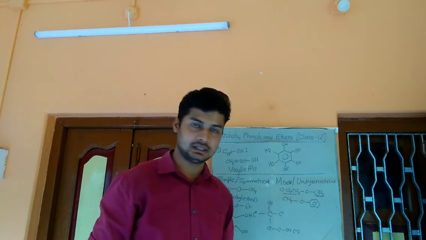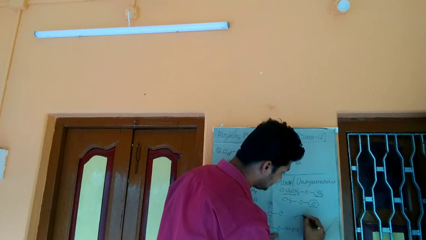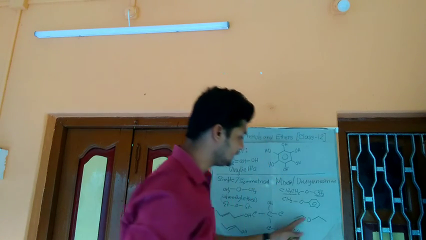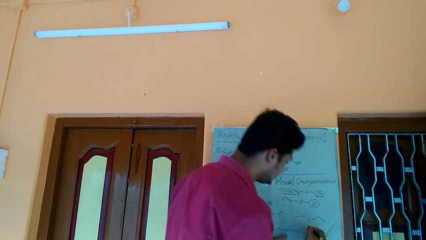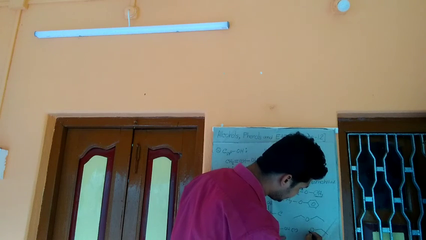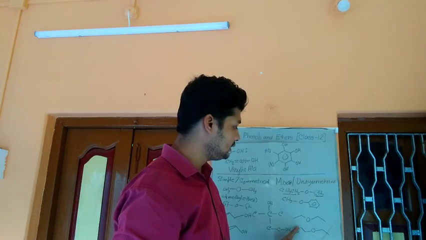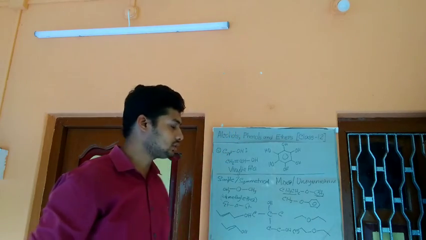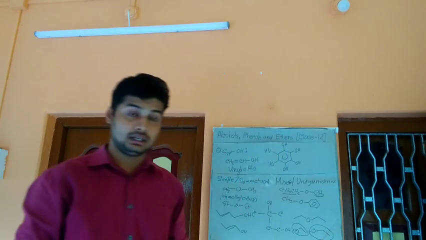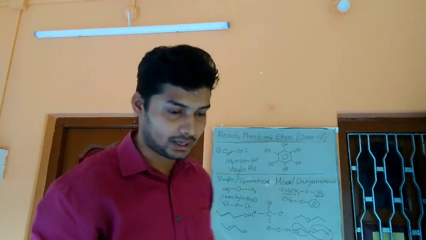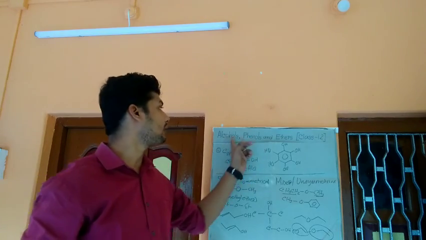This is vinylic. If we talk about symmetrical, then this is symmetrical ether. If we talk about an ether that is unsymmetrical, this is pentane, this is ethane. So the name will be ethoxypentane. In the next class, we will talk about the nomenclature of these 3 classes of compound: alcohol, phenol and ether.